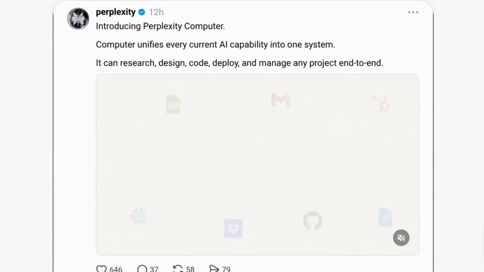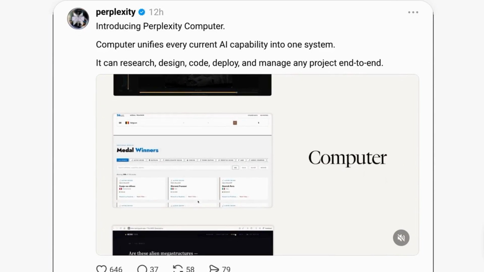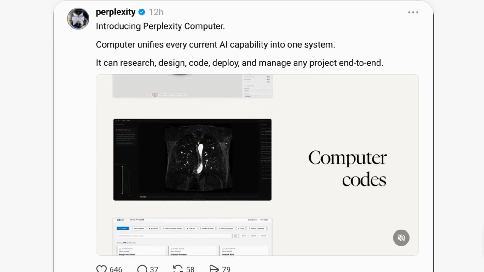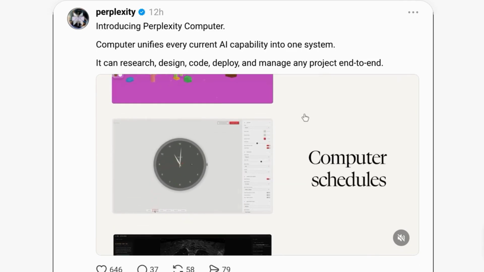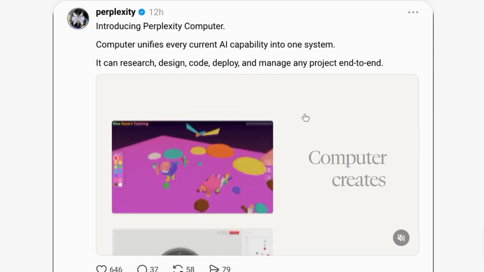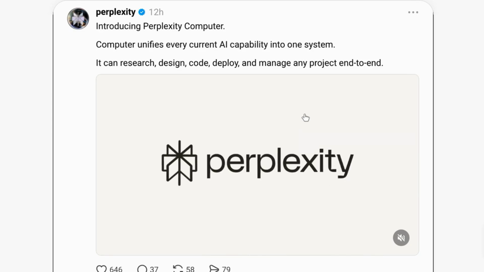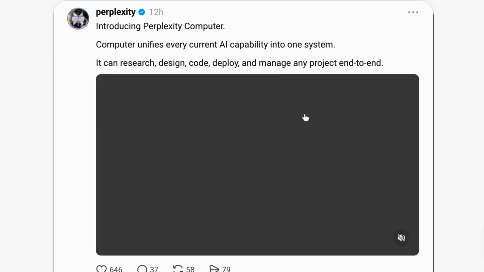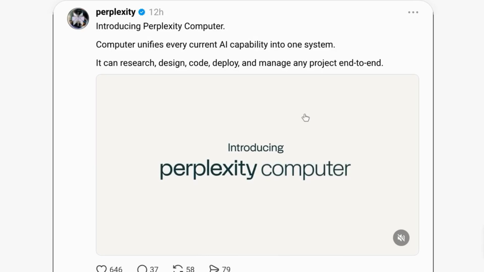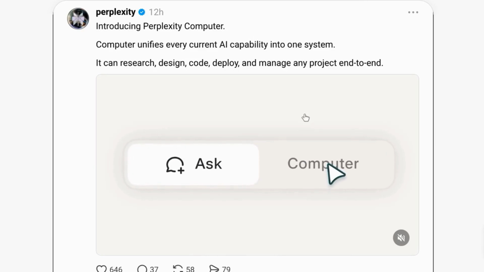Perplexity released its own version of the next evolution of AI. Perplexity Computer runs multiple agents with various capabilities under one system. We're talking reasoning, searching, building, memory, coding, and delivery. It's a general purpose digital worker that creates and executes entire workflows end to end, capable of running for hours